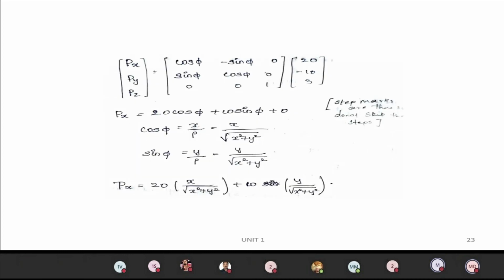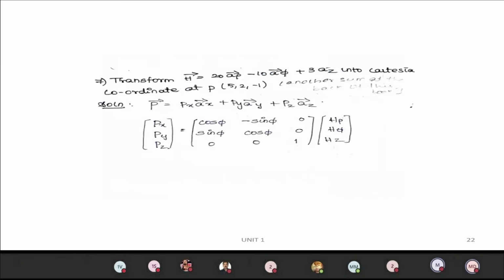Hz equal to 3, not 5, 3. That's what we have applied. Then to find out px, matrix multiplication: 20 cos phi plus 10 sin phi plus 0. In the problem they are given the point 5 comma 2 comma minus 1. What is 5 comma 2 comma minus 1? It corresponds to